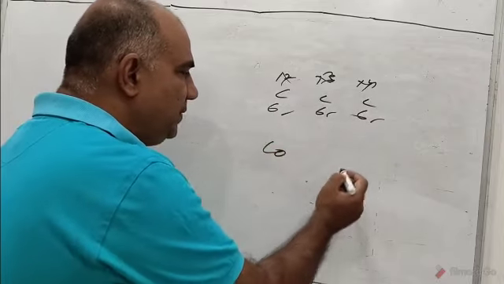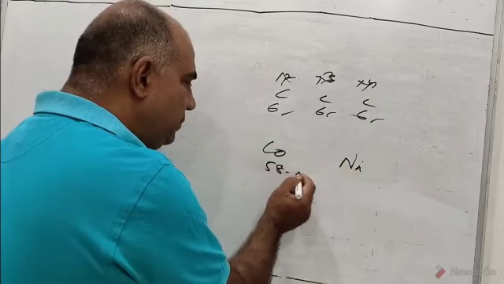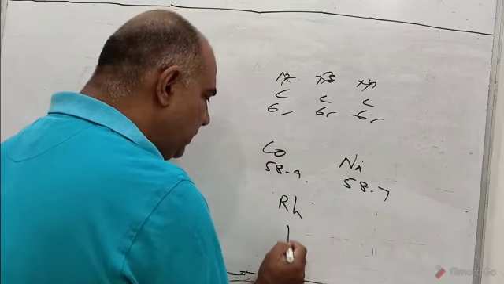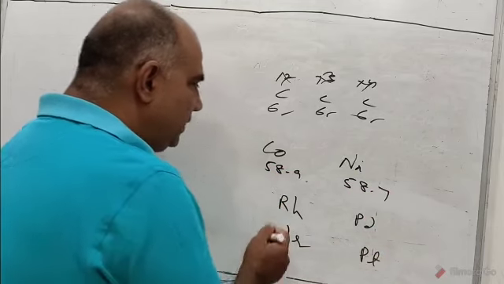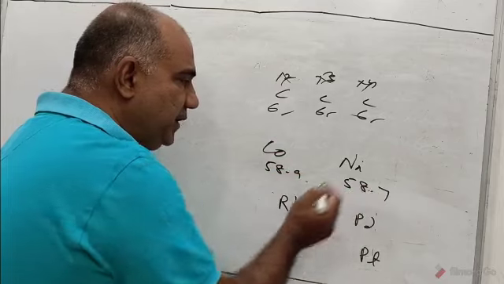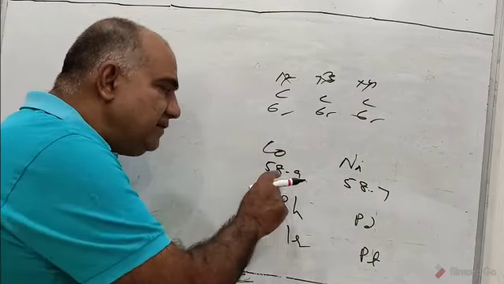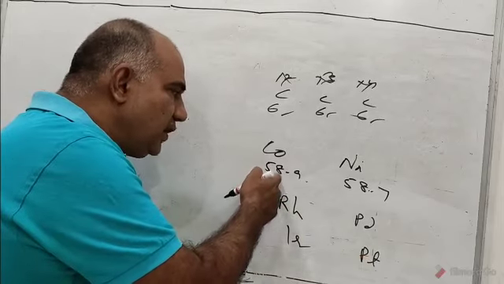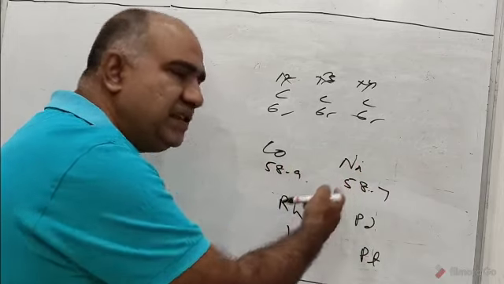And yet another defect of Mendeleev's periodic table was cobalt and nickel: the mass number of cobalt was 58.9, and the mass number of nickel was 58.7. Here are rhodium and iridium, and here are palladium and platinum. According to Mendeleev, chemical properties of elements were a periodic function of their atomic masses, and he said, I will arrange elements in increasing order of atomic masses. So cobalt was to find a place after nickel because the mass of cobalt is greater than that of nickel.